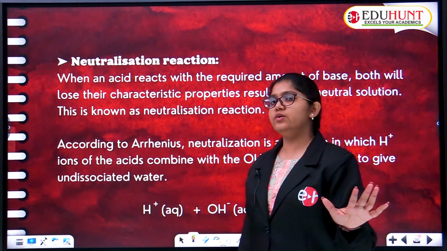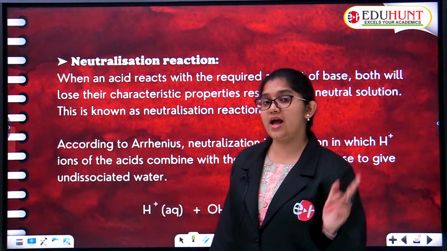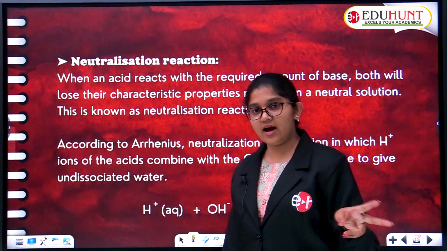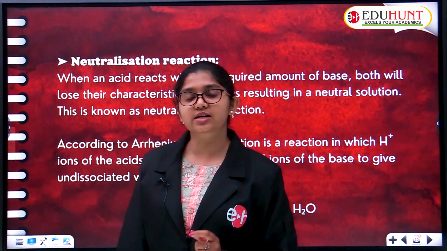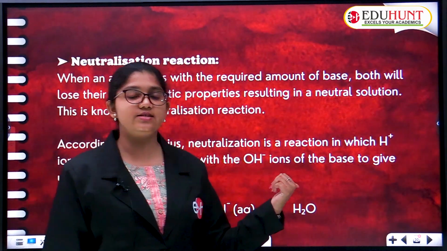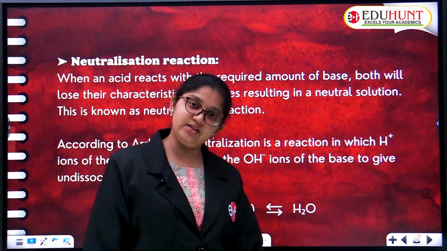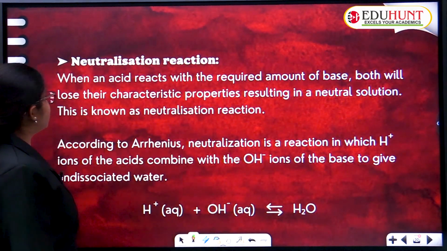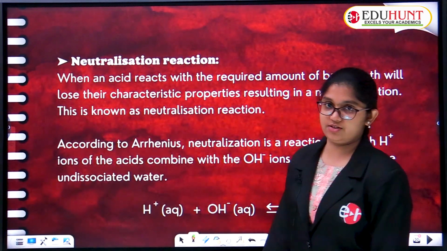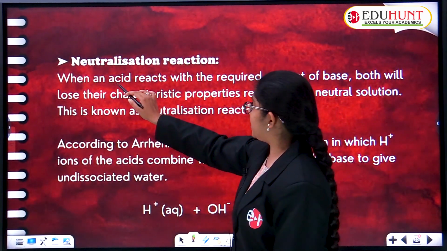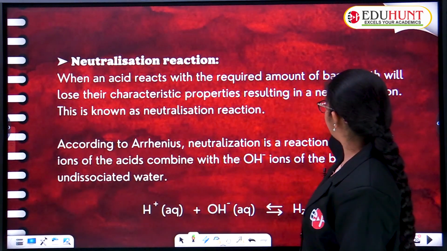Generally, what is neutralization? When an acid and base react, it gives rise to salt and water, and that is known as neutralization. Here it is regarding Arrhenius theory of the neutralization reaction. Here we go, we will start the session. When an acid reacts with a required amount of the base,